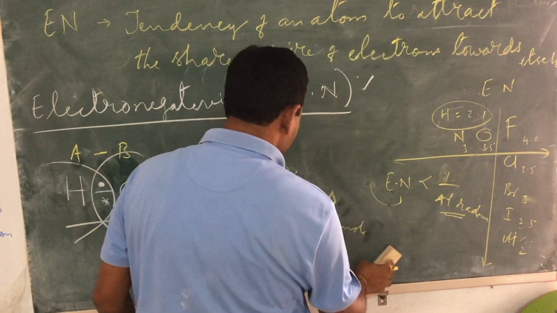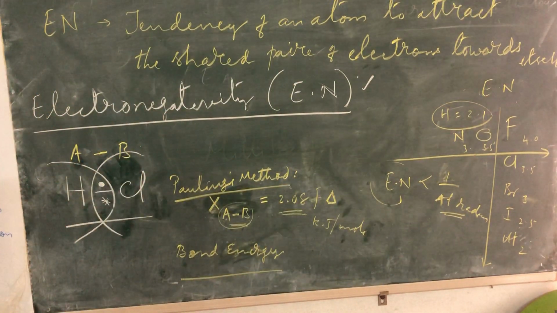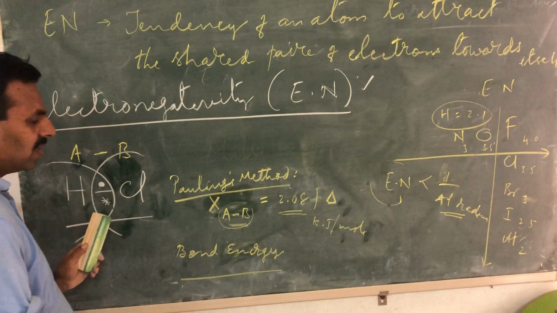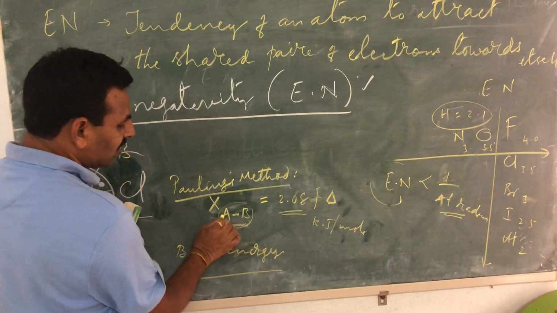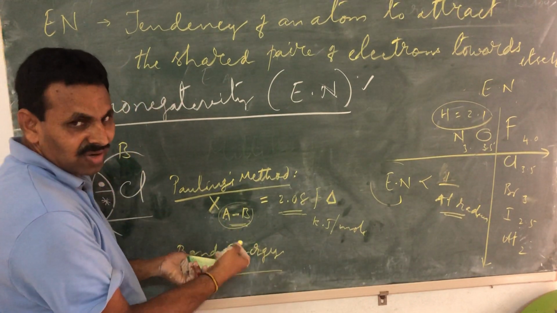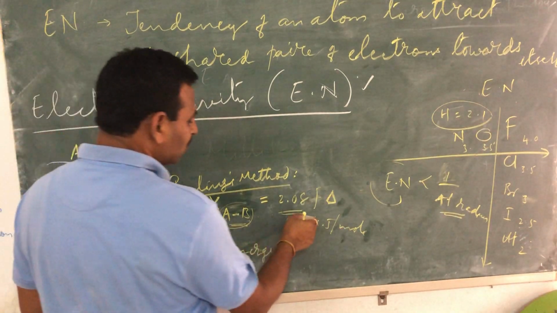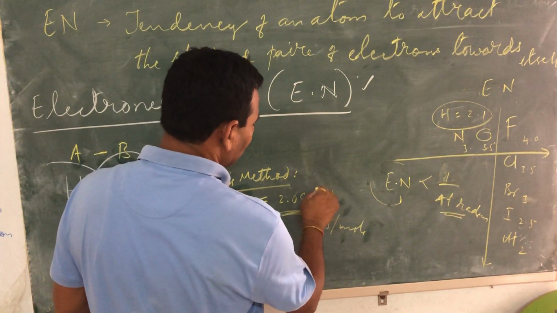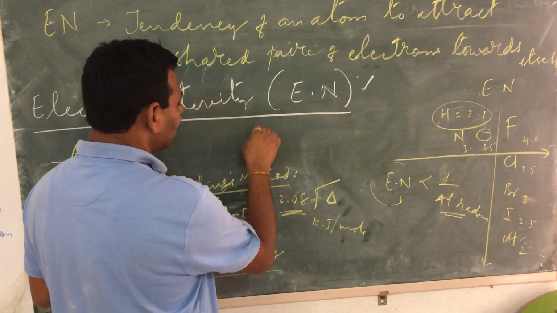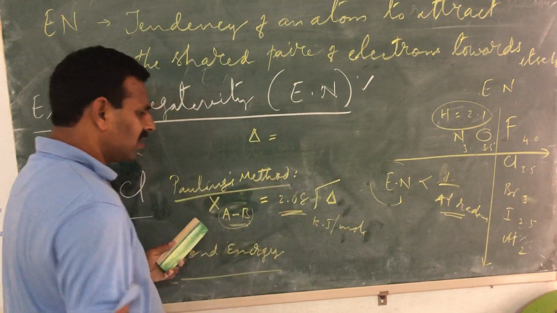Afterwards, a scientist named Pauling introduced a method, obviously known as Pauling's method. He calculated the electronegativity difference between the two atoms, simply A and B, by using this formula: 2.08 square root of delta. Actually, for calculating delta, this is the difference.